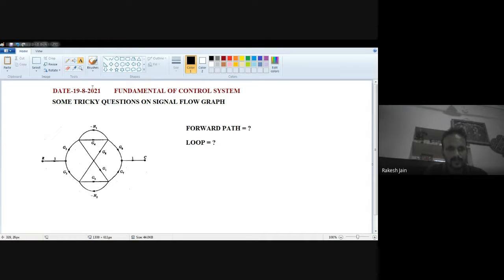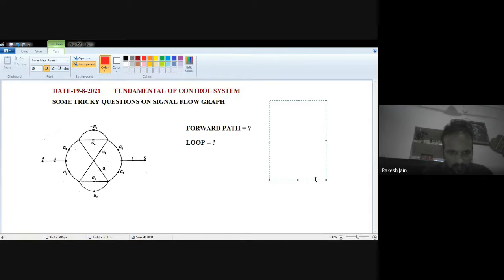So see, first of all, 1, then G2, then G4, then G6. That is G2, G4, G6. This is a forward path. So the first forward path I am writing down here so you will understand: G2, G4, G6.